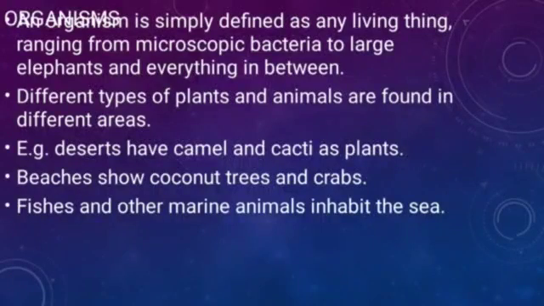Living organisms can be simply defined as any living thing ranging from microscopic bacteria to large elephants and everything in between. The smallest organisms, which we cannot see with our naked eyes, like bacteria and viruses, are also living.